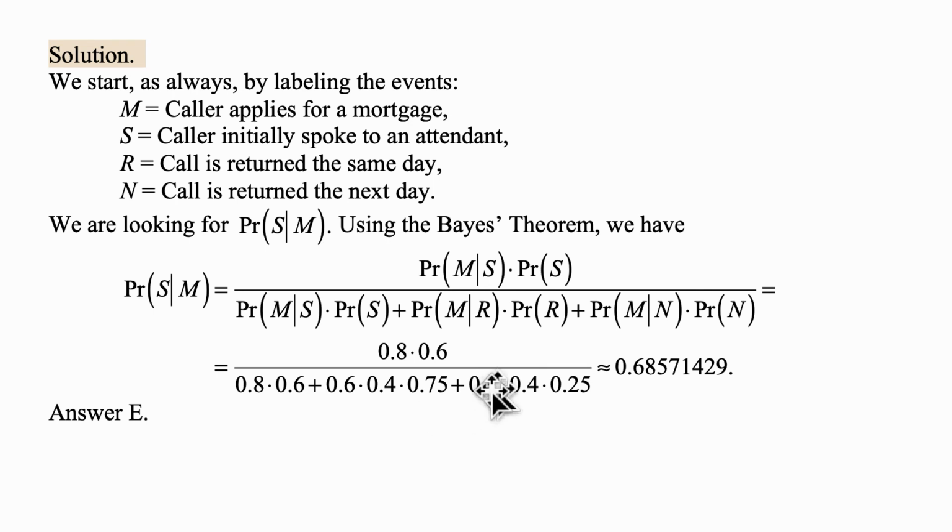That's why we have these three probabilities multiplied out here, and for the next day these are the probabilities from the problem. All we need to do now is calculate it, and the answer is approximately 0.68571429, which is answer E.